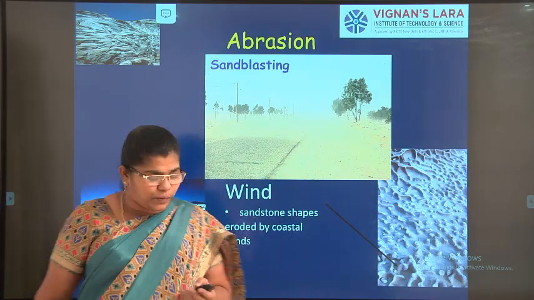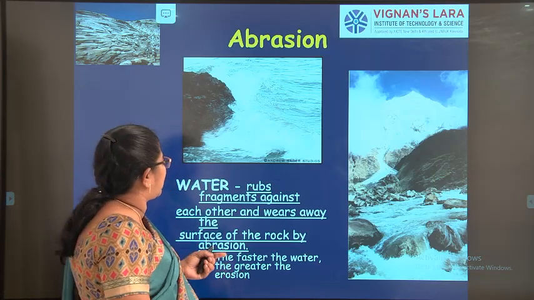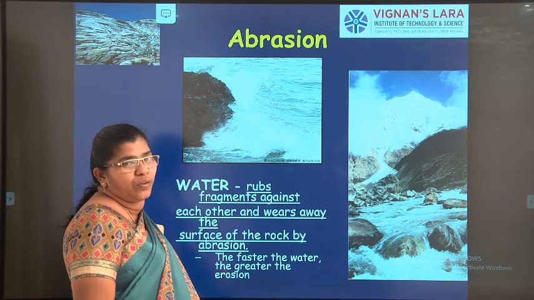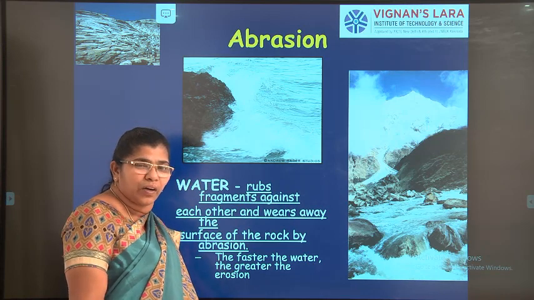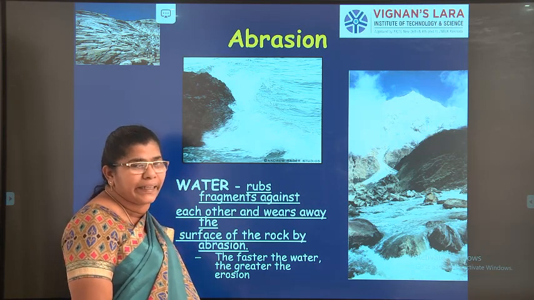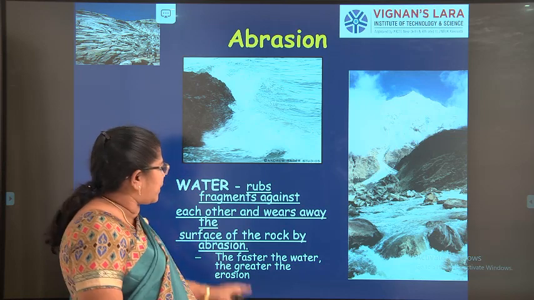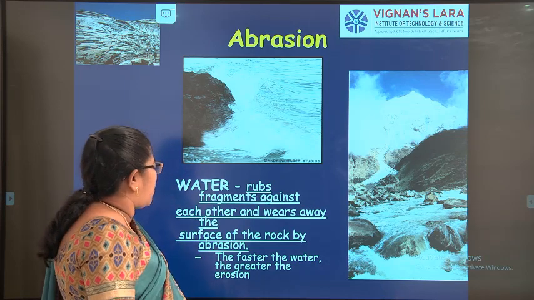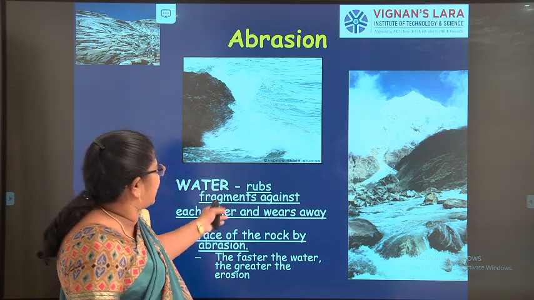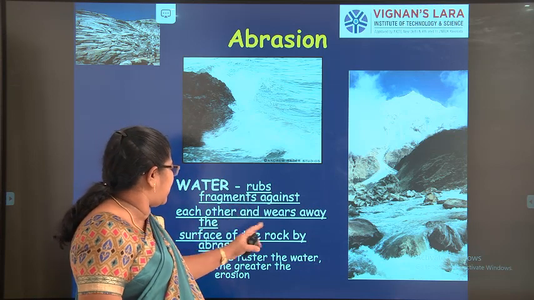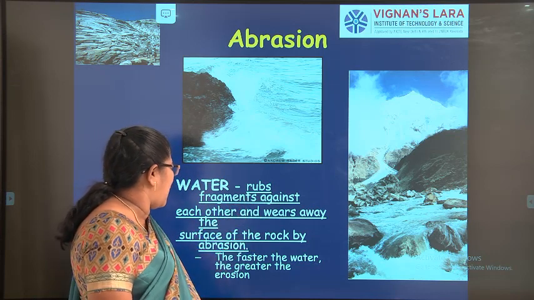Okay, the next one is abrasion due to water. I told you abrasion may be due to water, due to wind, due to sand, any natural resources. So here you can see the abrasion due to water. Here what happens? The rocks knock against each other and wear away the surface of the rock by abrasion.